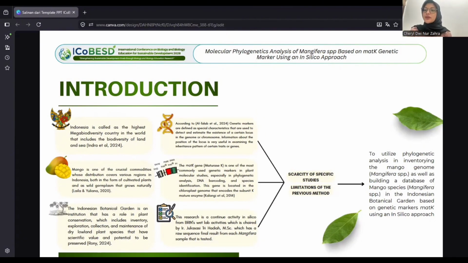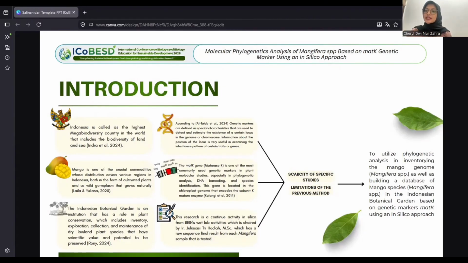Because characterization with morphological methods is considered insufficient and can still be influenced by the environment, genetic markers are needed to support these activities. One of which is the matK marker, which has a high substitution rate and can identify up